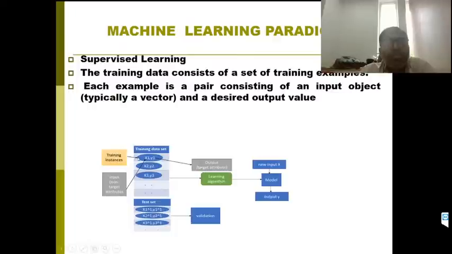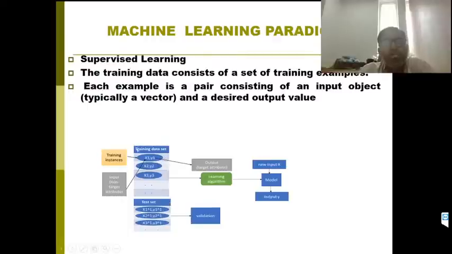Each of these observations is called one instance. Every instance consists of a pair: one is the input object and the second is the output. Here I have given the notation. x1 should not be thought of as a single value. It is a vector, which may have more than one value. It is non-empty, and may contain one or more features. In this example, the area, how old the house is, and how many bedrooms the house has all come under input x1. y1 is nothing but the price. We have to interpret it like that.